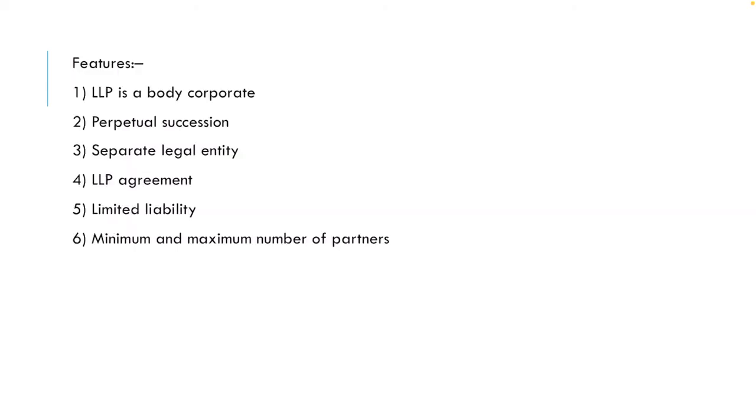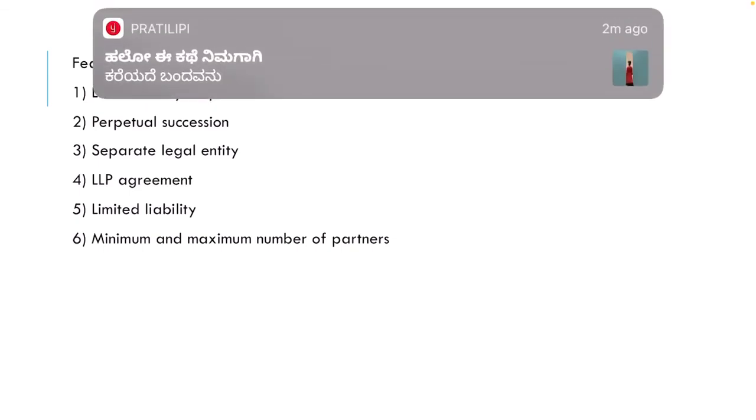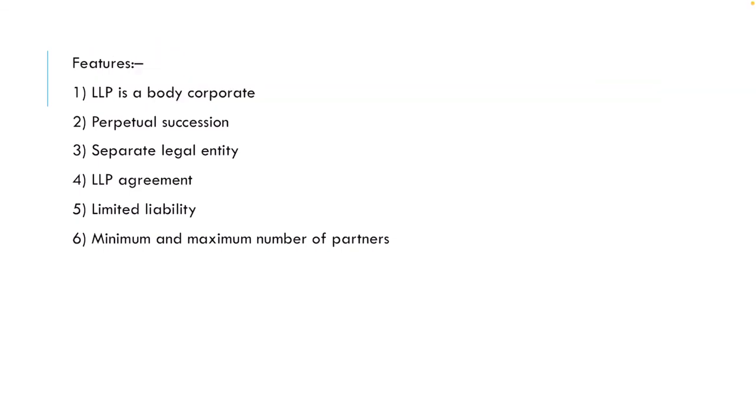Okay. Then we'll understand this with the help of the features. LLP is a body corporate. According to Section 3 of the LLP Act 2008, an LLP is a body corporate formed and incorporated under the Act. It is a legal entity separate from its partners. Okay. Next is perpetual succession. See, perpetual succession means, unlike a general partnership firm, LLP can continue its existence even after the retirement, insanity, insolvency, or even death of one or more partners.